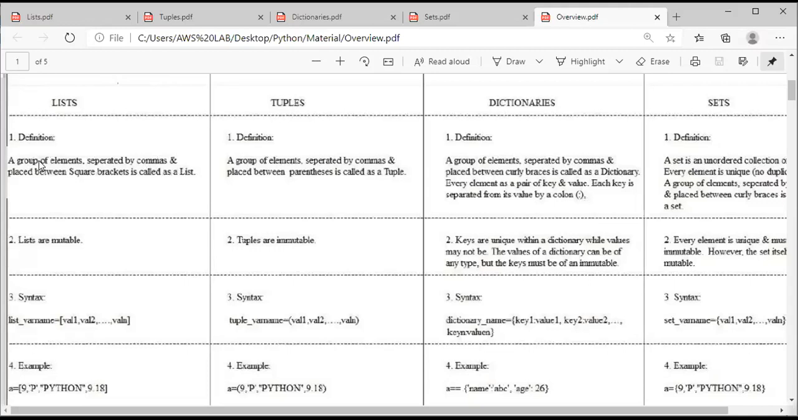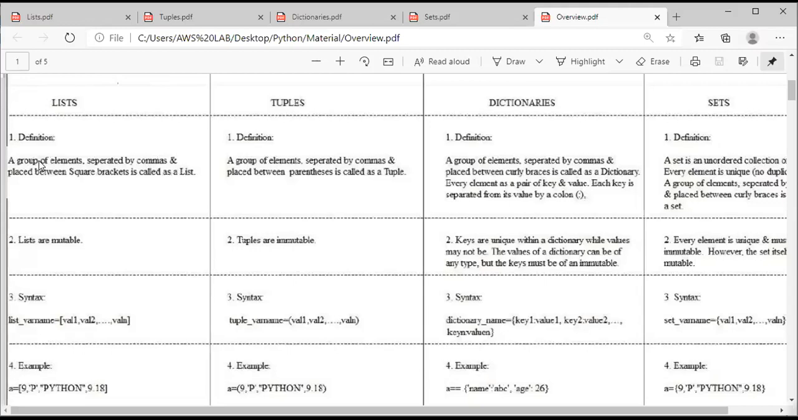Once again, I am repeating the definition of dictionary. A group of elements separated by commas and placed between curly braces is called a dictionary. In a dictionary, each element is divided into two parts called key and value, where they are separated by using a colon. Clear? Now, what is the definition of a set?